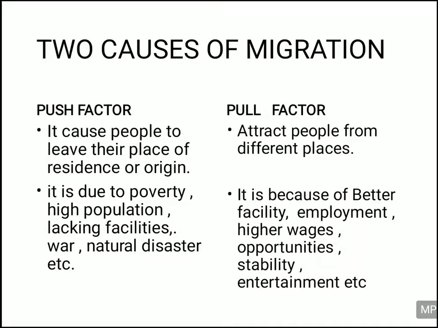Whereas in the pull factor, what is happening? The place is attracting people from different places. Why are they attracted? Because that place has better opportunities, better facilities, employment, higher wages for the same job, and they have stability, better environment, better entertainment and other factors. So what is happening in the pull factor? The place of destination is becoming very attractive and attracting people from those places where the facilities or the opportunities are not good.